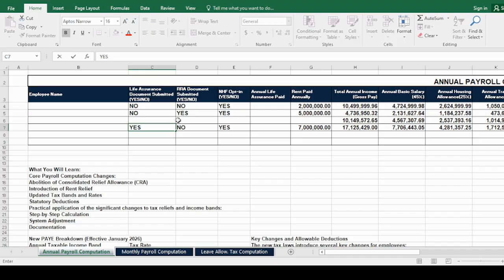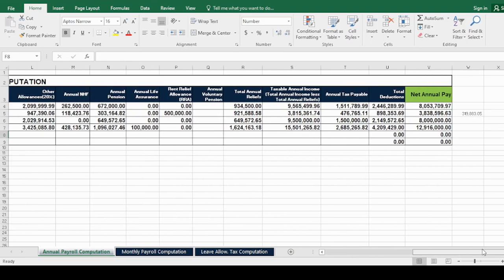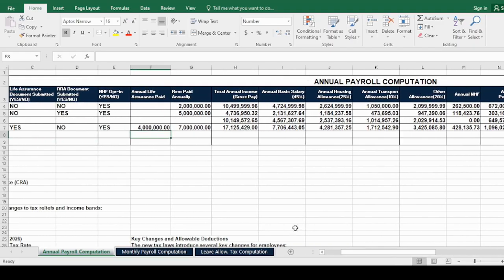If we impute the 4 million back here, you can see the figure has changed. 12.9 million, 12,916,000. So okay, let's remove it and see if it's going to change now.